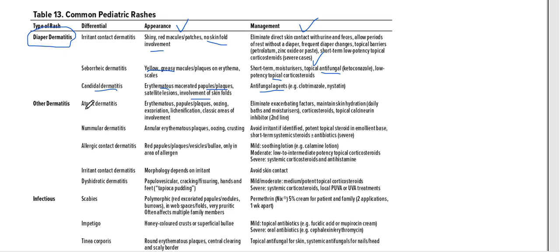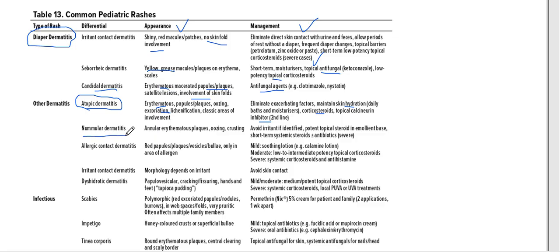Alright, now some other rashes. One is atopic dermatitis. Dermatitis is simply eczema, and atopic means allergic. So reddish papules, plaques, there will be lichenification. Eliminate the exacerbating factors, maintain skin hydration. We have to use daily moisturizers, corticosteroids, topical calcineurin inhibitor, but this is second line. So the main thing we need to remember is topical steroids as well as the moisturizers.